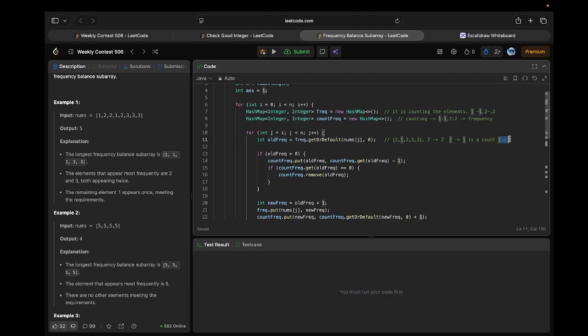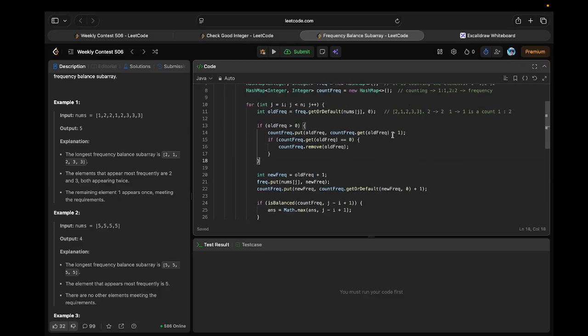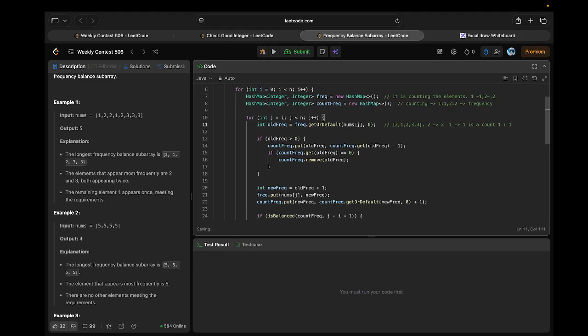But here you see we already included 2, but 2 is not a part of this particular case. So that's why we are removing it from the count, so that we consider it only for those elements which have that kind of frequency, right? So this is why we are decrementing, and if this is 0, then we are simply removing it. And after that, it becomes 1, which means there is only one frequency which is occurring one number of times, which is contributed by 1, right?